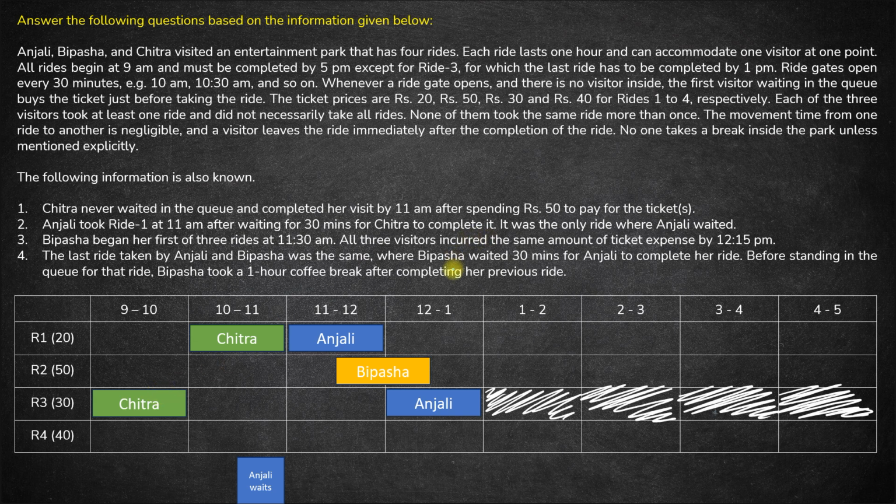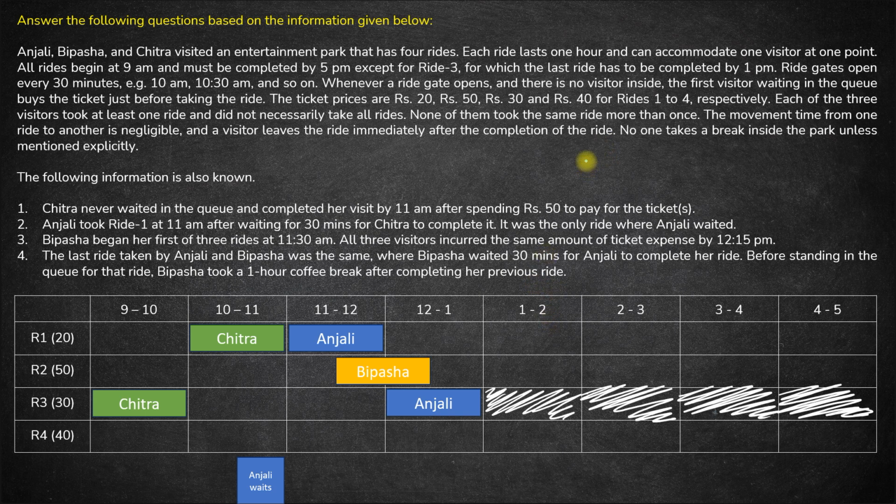This is ride 4, where Bipasha waited 30 minutes for Anjali to complete her ride. So Anjali took this last ride before Bipasha, and Bipasha was waiting for 30 minutes for Anjali to complete this ride. And before standing in the queue for that ride, Bipasha took a 1 hour coffee break after completing her previous ride.